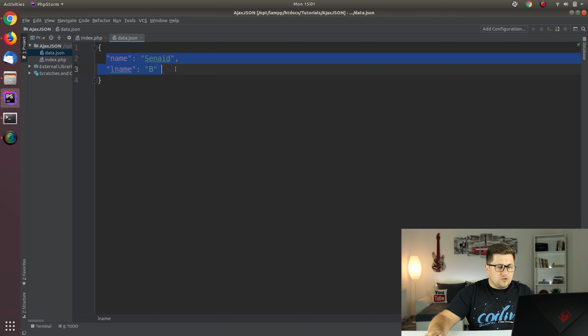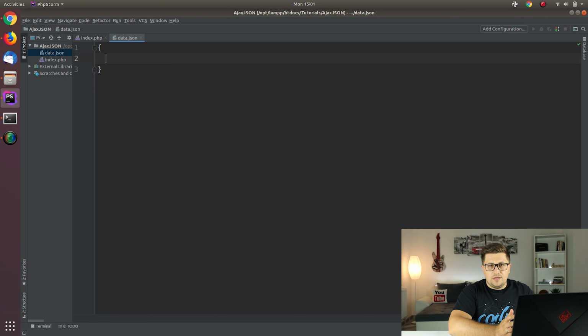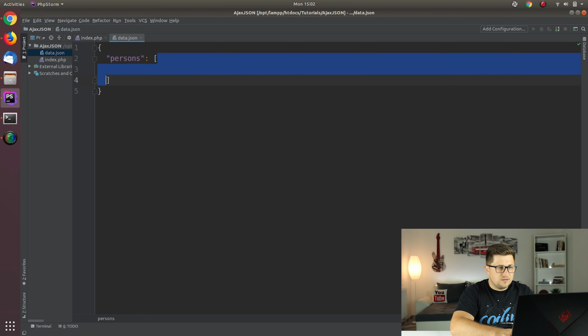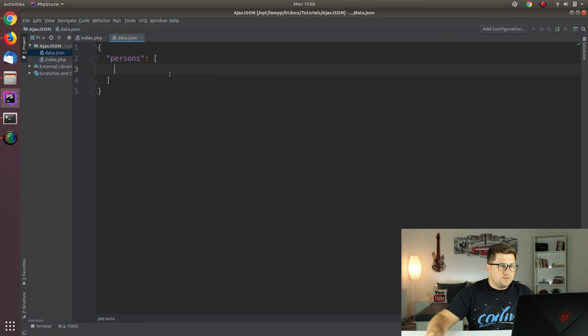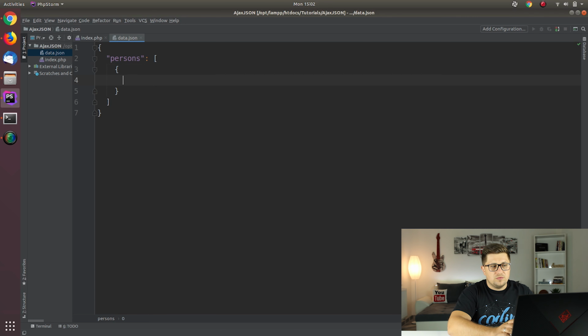Now what we can do inside the objects is store different arrays and create another object. So let's say we have one array, persons. That means persons is an array, and let's say an array of objects, where each object will be a new identity.